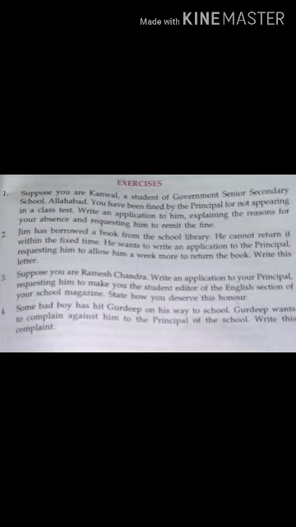Then after that, you can see here are the questions. Only 4 questions are there in writing application, so you have to practice them all. And today you have to show me your homework, the first 2 questions. So write applications for the first 2 questions and show it to me. Thank you.